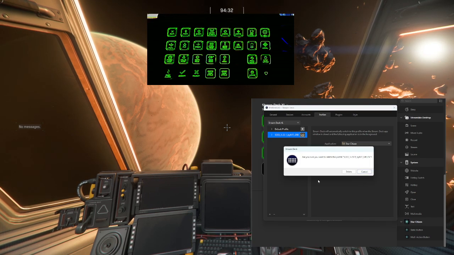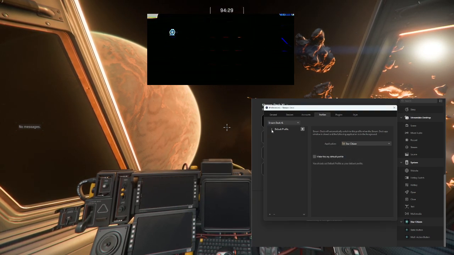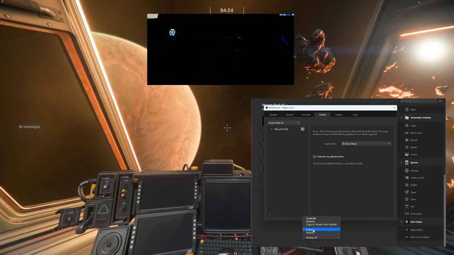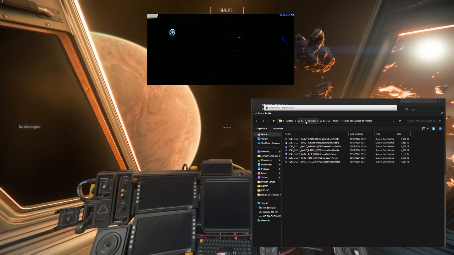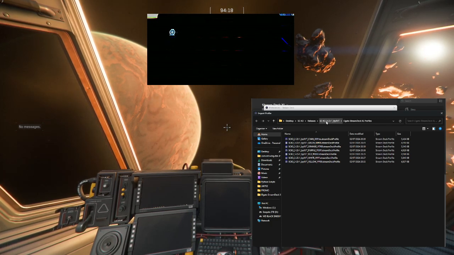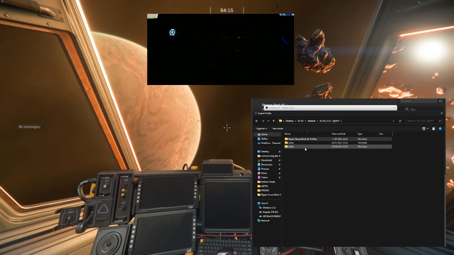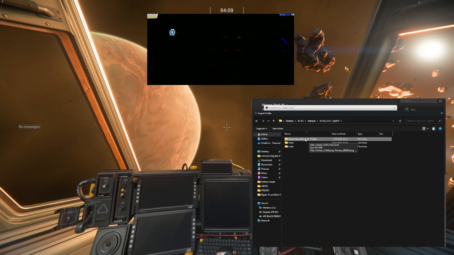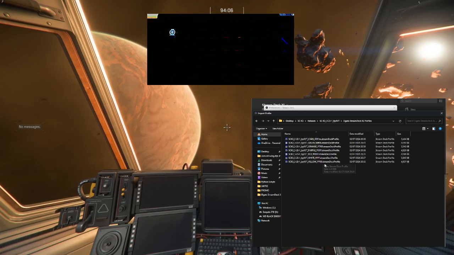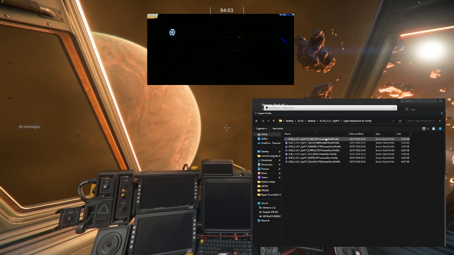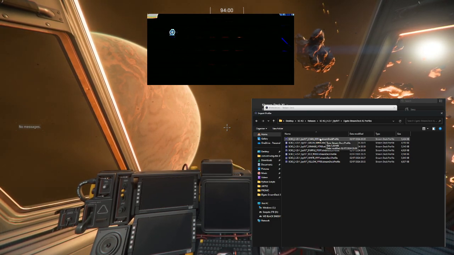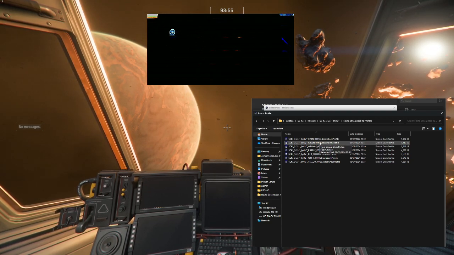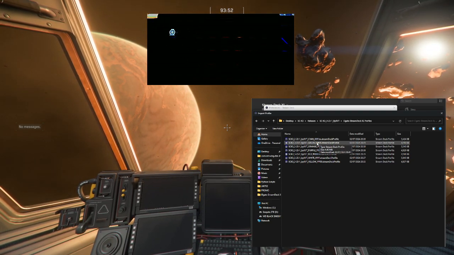Let's delete this one just so you can see. And you have to click on this little arrow down there and then import. You will have to browse through the folder structure of the SCK3 pack you've downloaded, go into the Elgato Stream Deck XL Profiles folder, and there you will see 7 versions. The versions are actually exactly the same, only the color will change. So we are in a Drake ship, so let's double click on the green version,